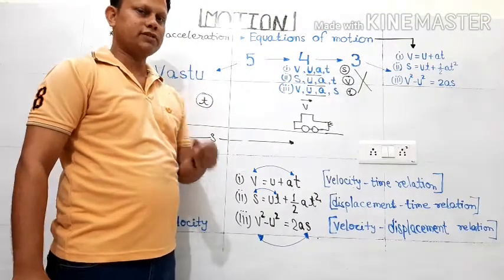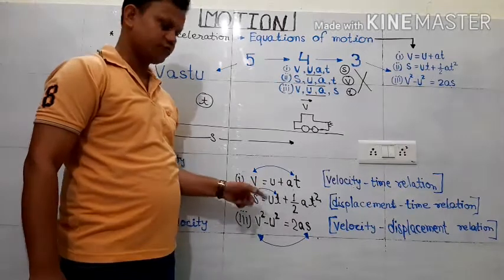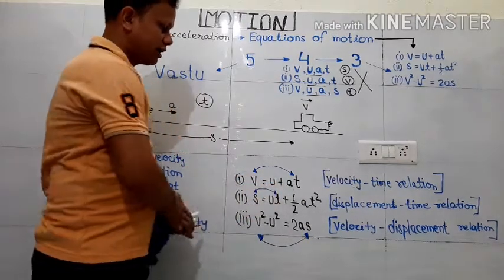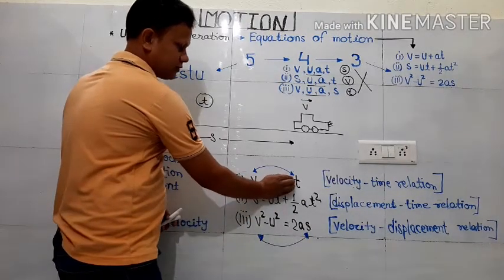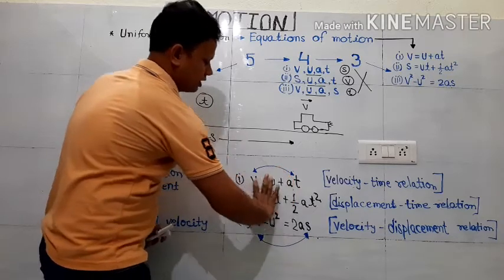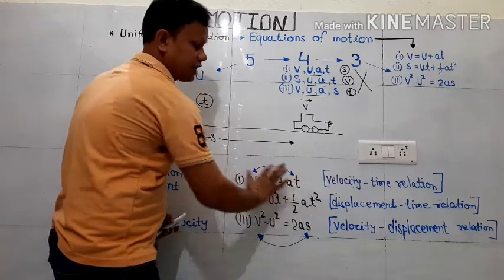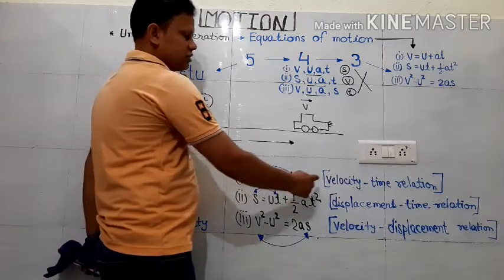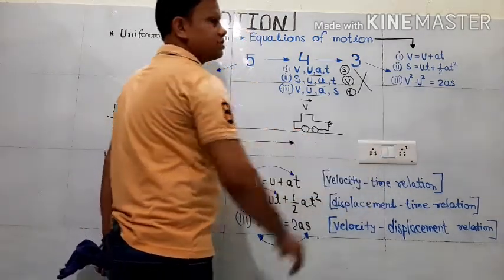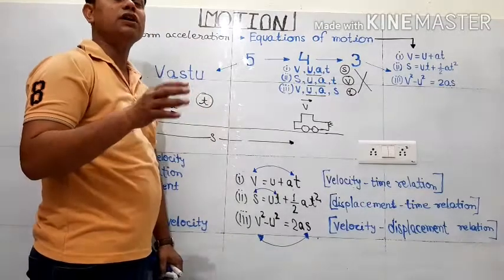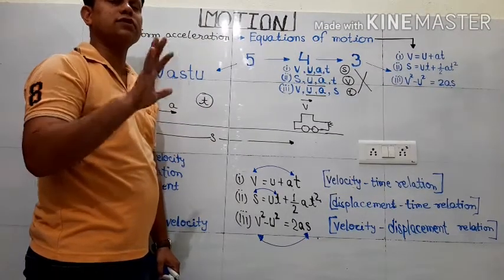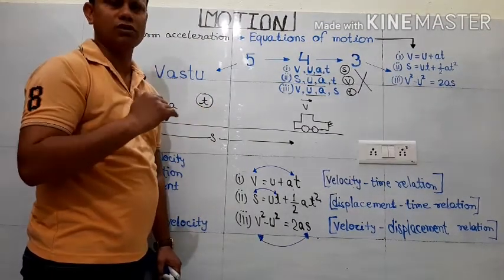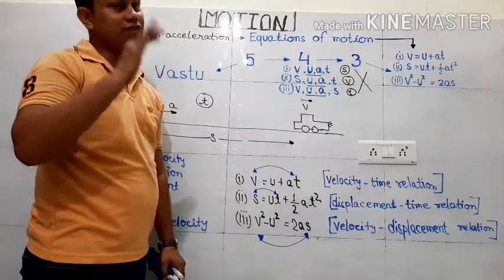So 2 will be left. Suppose in the first relation, if you leave U and A, what is left? Final velocity and time. So the name given to this relation is velocity time relation. That means you have to leave initial velocity and acceleration in all the relations because they are common in all. Whatever is left, accordingly we give the name.